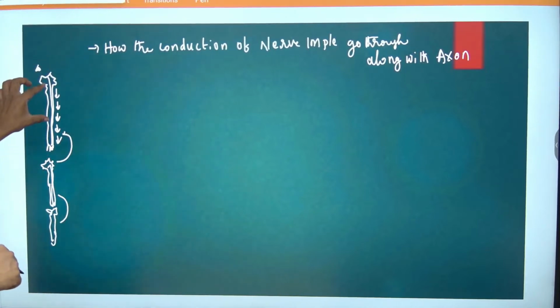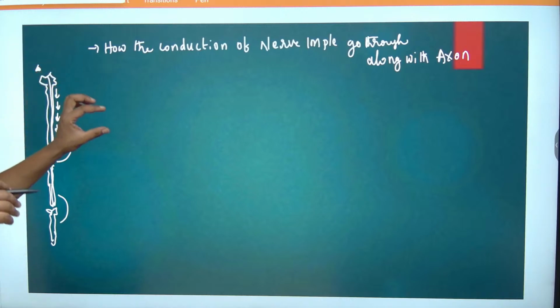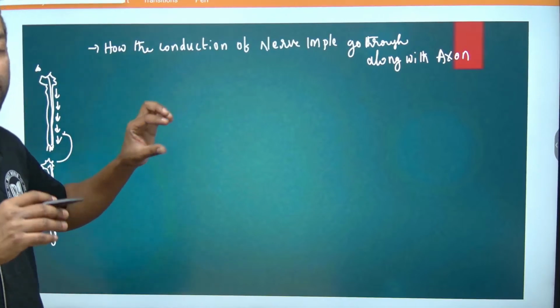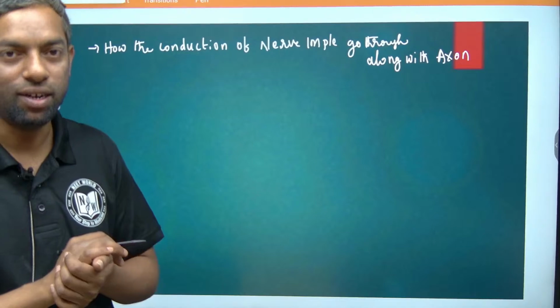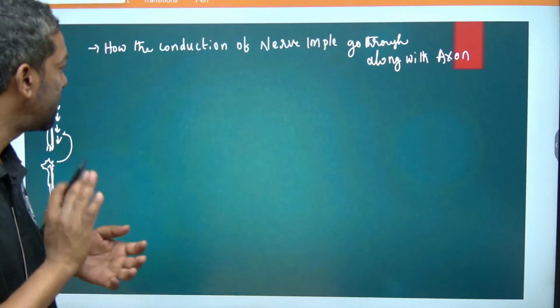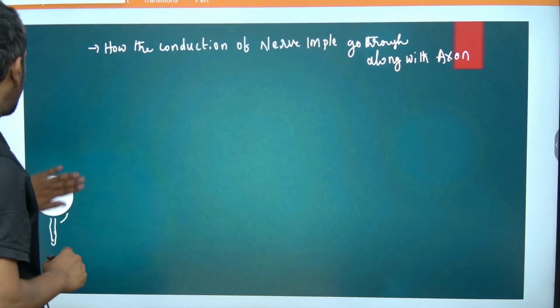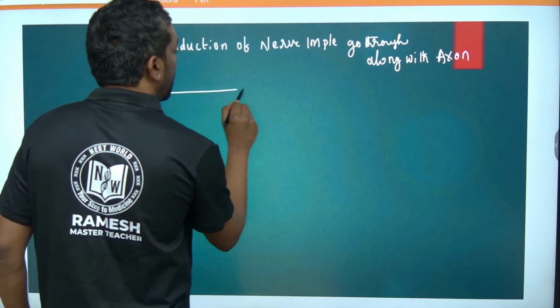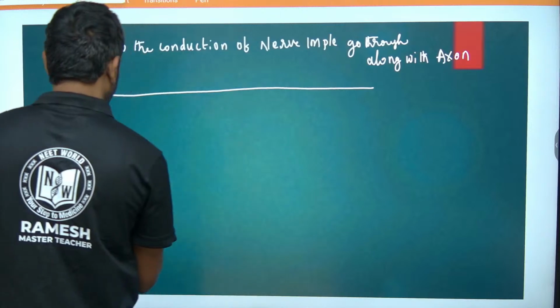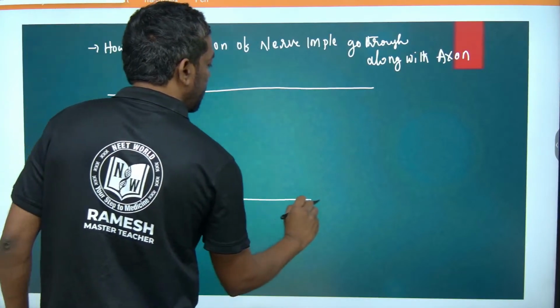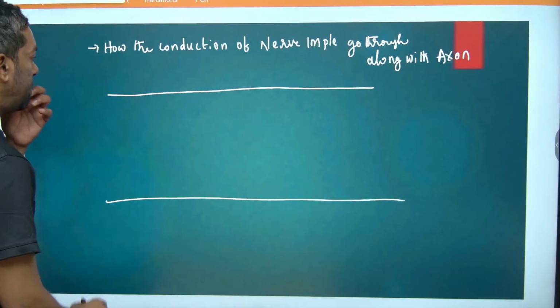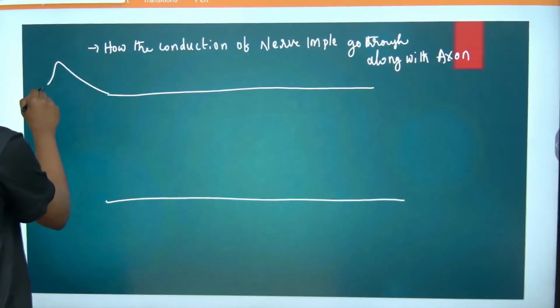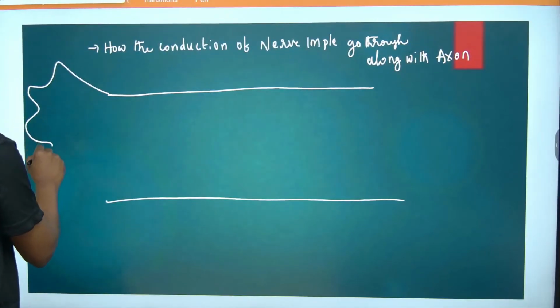What is going on in the axon, how do they generate the potential, how do they generate different potentials? We will discuss this in this topic. Okay, I am going to take a long axon. This is the long axon part, this is the cell body part, and the axon part.